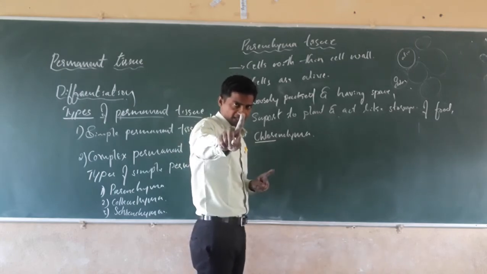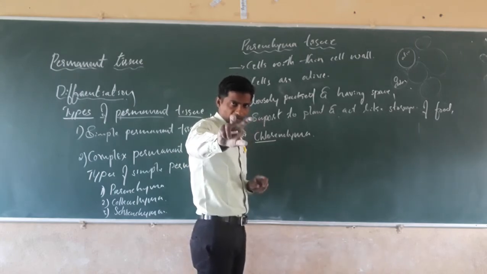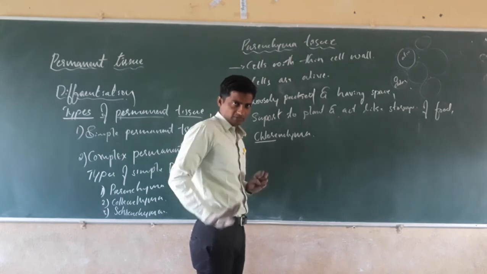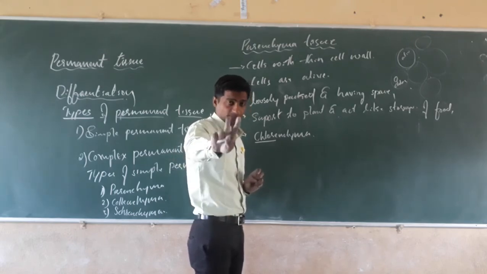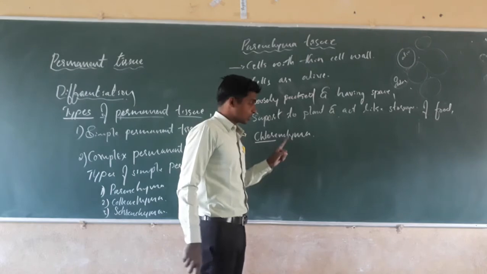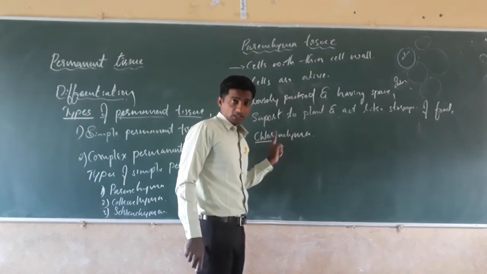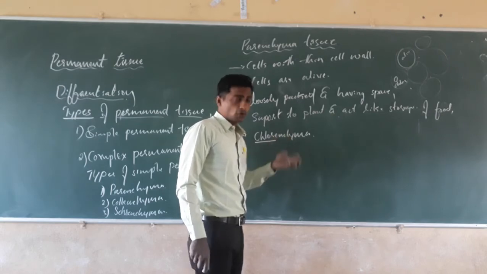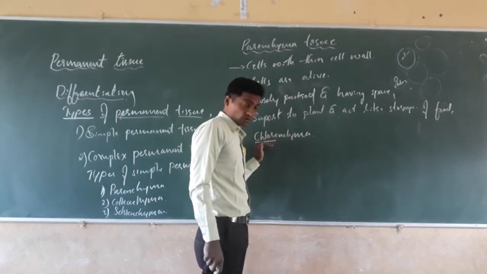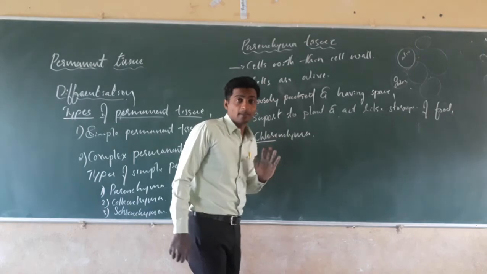In all parts of the parenchyma, the chloroplast is not present. In a few parts the chloroplast is present that helps photosynthesis. Such parts are called the chlorenchyma.